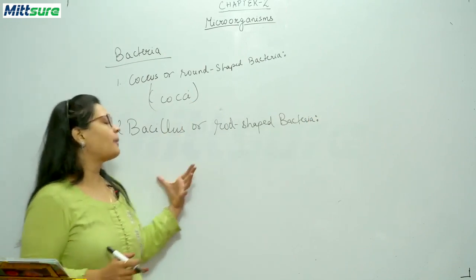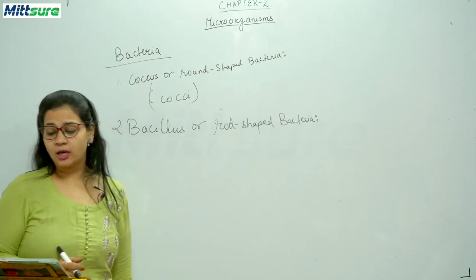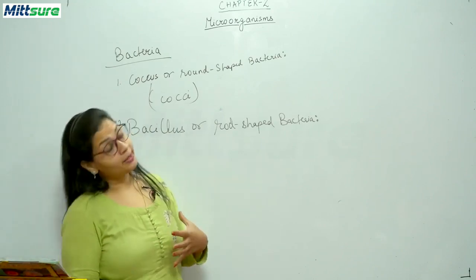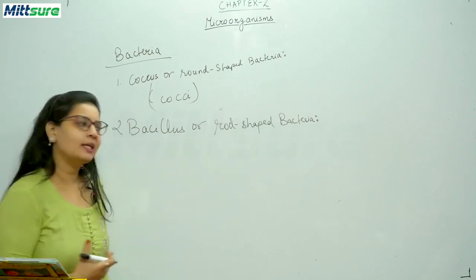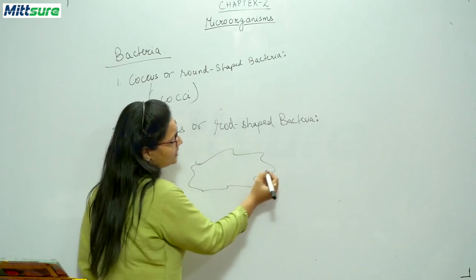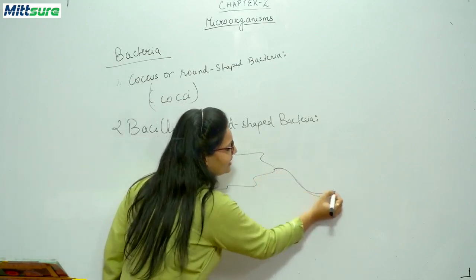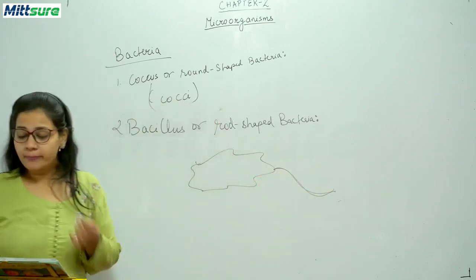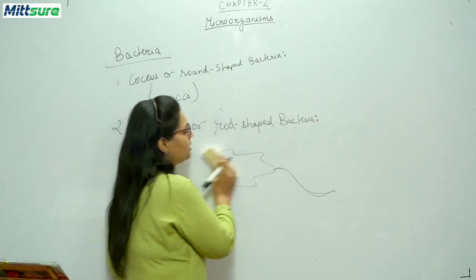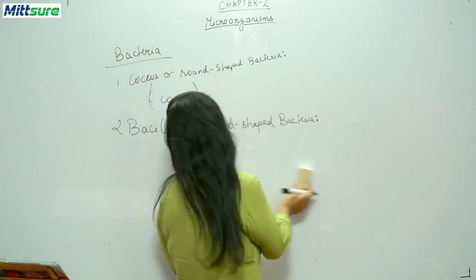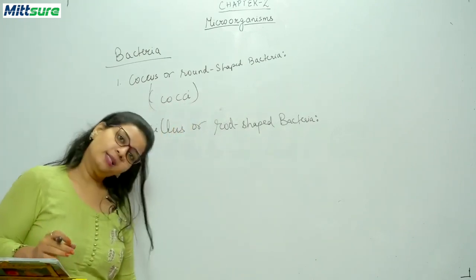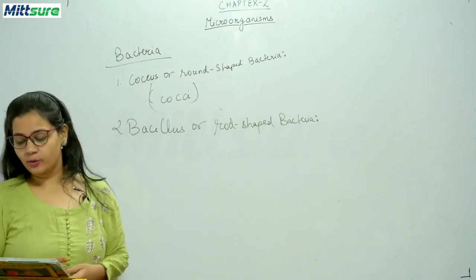Now, you know, this bacillus bacteria may have or may not have a flagella. What is flagella? Suppose this is your bacteria, and this bacteria may have this tail. This is called flagella, okay, which is useful for movement from one place to another. So bacillus may have flagella or may not have flagella, okay?